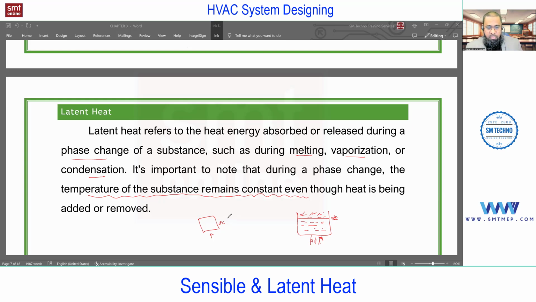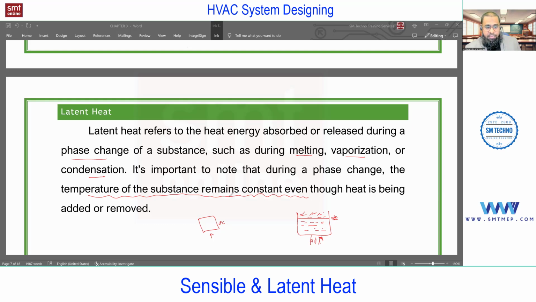This is very important, and this concept will also be used in the vapor compression cycle. When the phase changes from vapor to liquid in the condenser, it is because of rejection of heat equal to latent heat at constant temperature. Similarly, the phase changes from liquid to vapor in the evaporator because of extracting heat equal to latent heat, again at constant temperature. So this concept of sensible and latent, we'll first use in the vapor compression cycle,